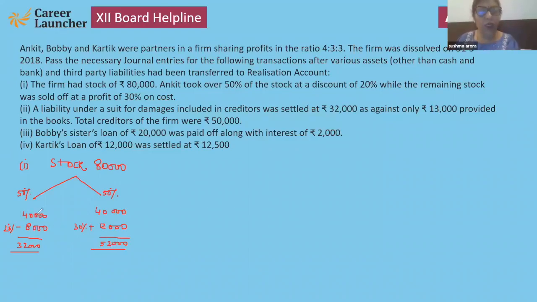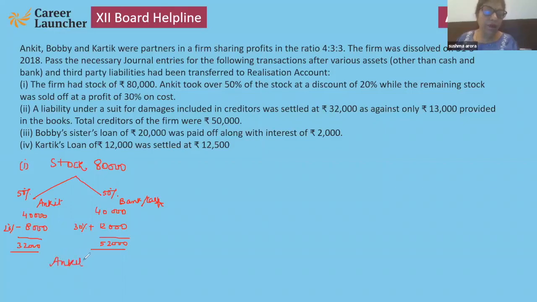Now, the first part is taken by Ankit. The other part they sold. It means through bank or cash. Nothing is mentioned, so my suggestion is to write bank. Now what will be the entry?